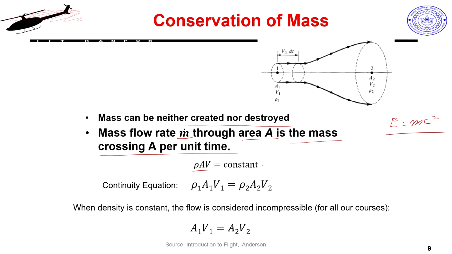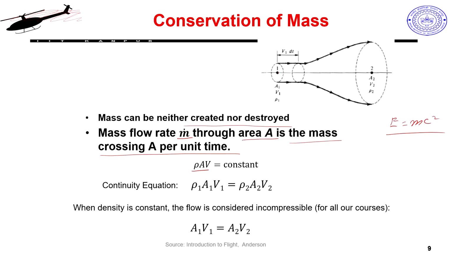So, rho A V equal to constant. Which means if I create a conduit, or if I have my air or my fluid flowing through a duct for which my shape is actually changing at different points. So, for example, in this case we see that my flow is going through this, and at the entry point I have area of cross section A1, my velocity of flow of the fluid is V1 and density prevalent here is rho 1.